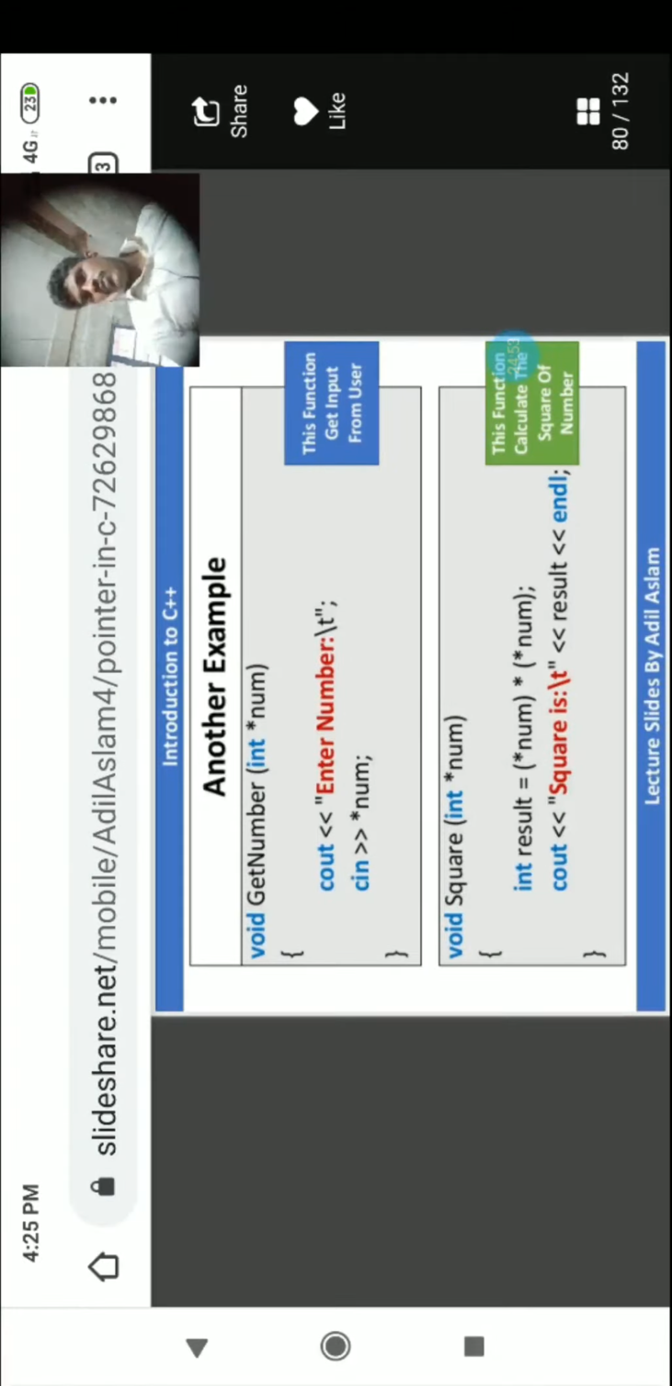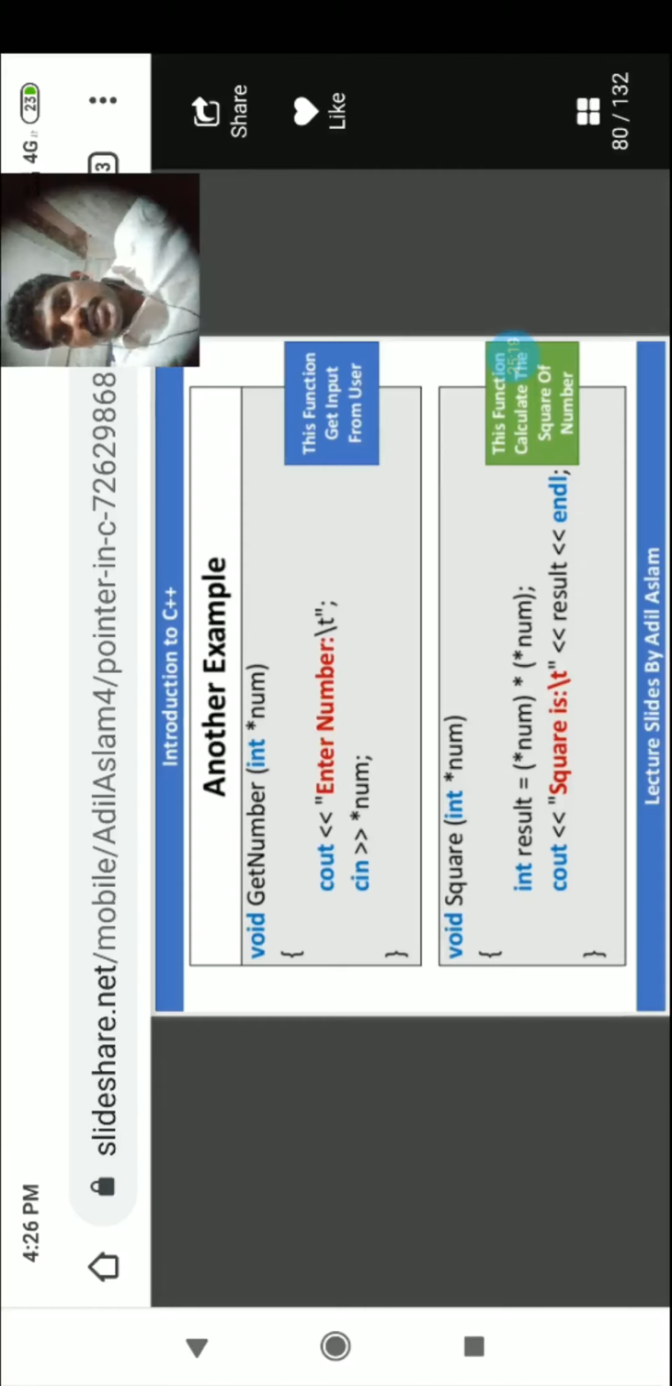Can you see one more example? Look here. I want to show one more example to you so that you understand this concept clearly. Here is void getNumber with int star num. It is a pointer variable, so you have to enter the number. Now void square with int star num, which is another pointer variable. Int result equal to num star num star num.